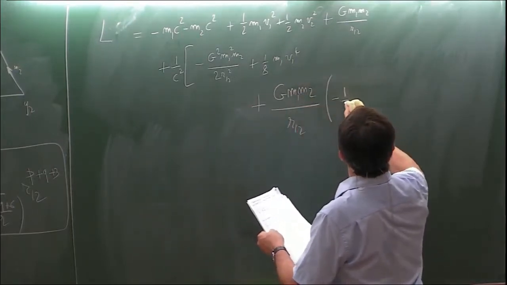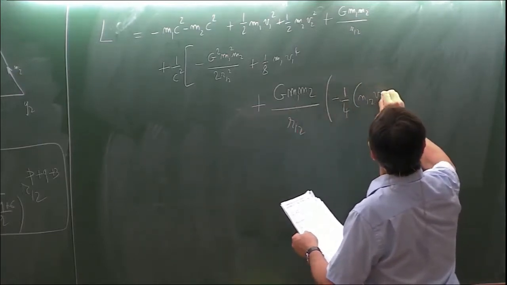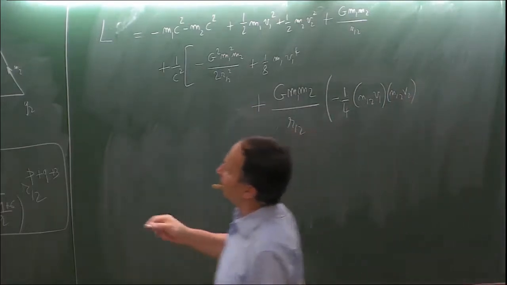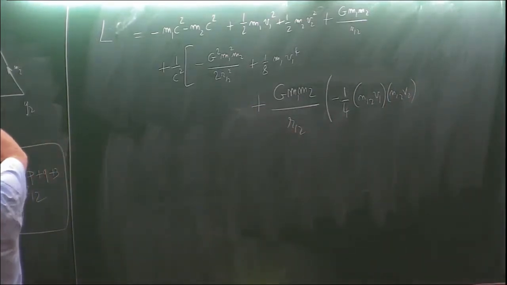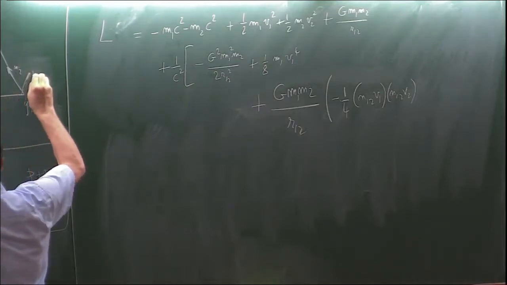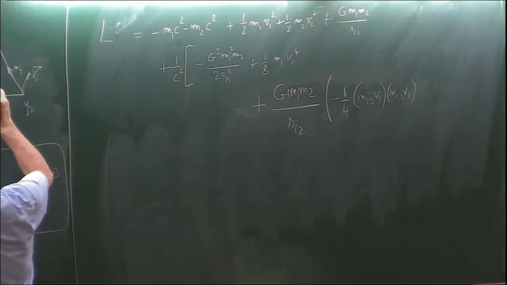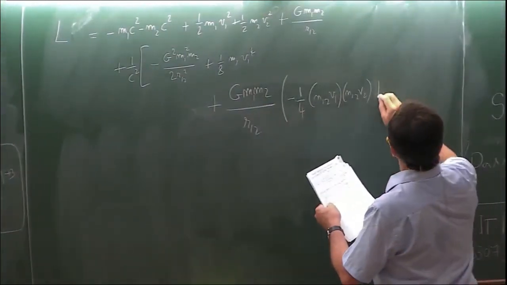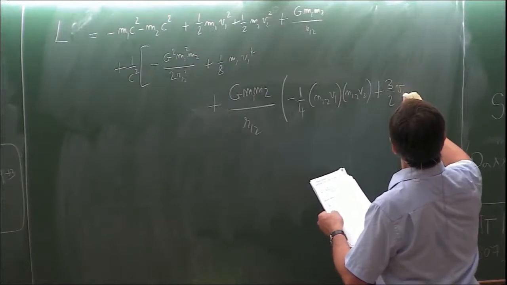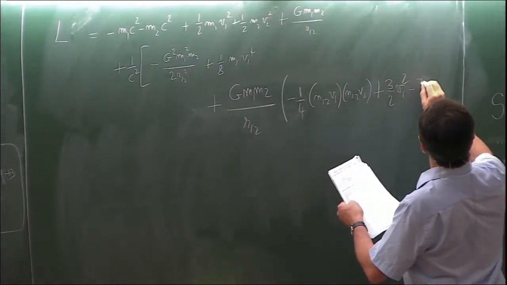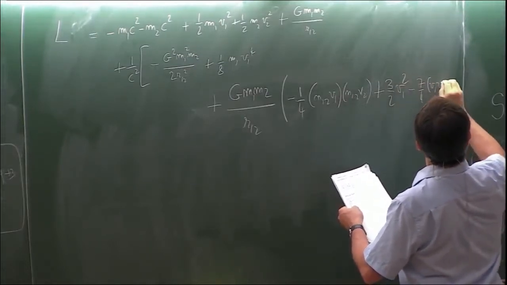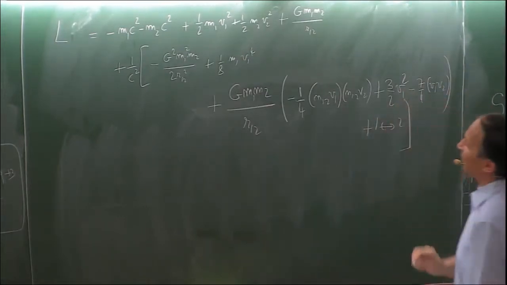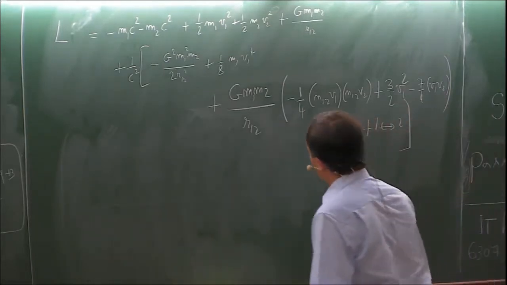And there will be minus 1/4 (v1 n12)(v2 n12), scalar products between the velocities v1, v2, and the unit vector n12, minus 7/4 v1 scalar v2 plus 1 gives 2, and this is the complete 1PN part of the Lagrangian.